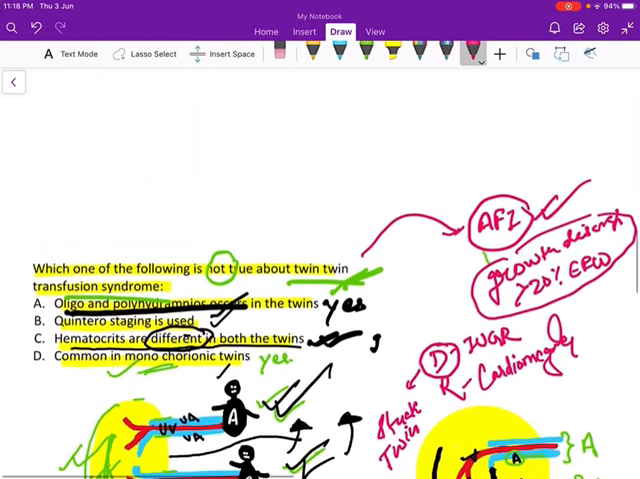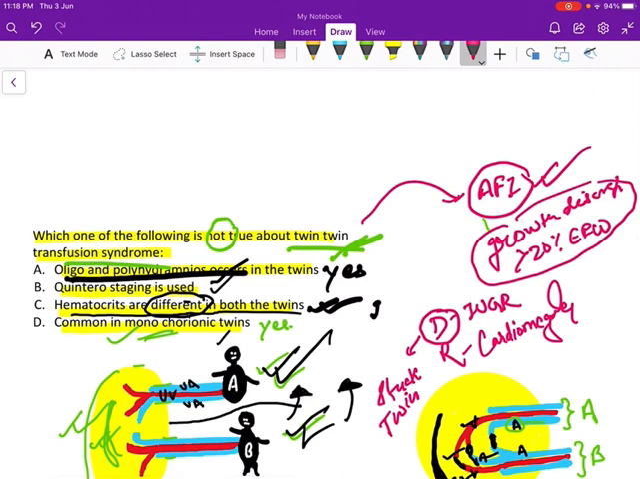Hope you have understood this topic. And lastly, the answer is hematocrits are different in both the twins. Hematocrits are similar in case of twin-twin transfusion syndrome.